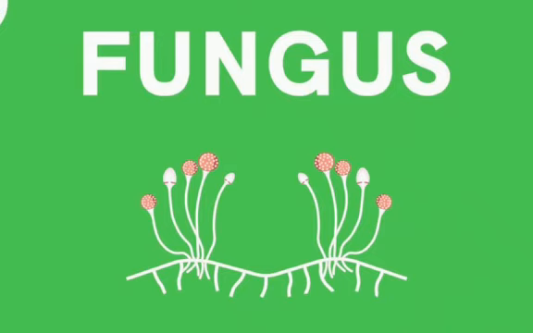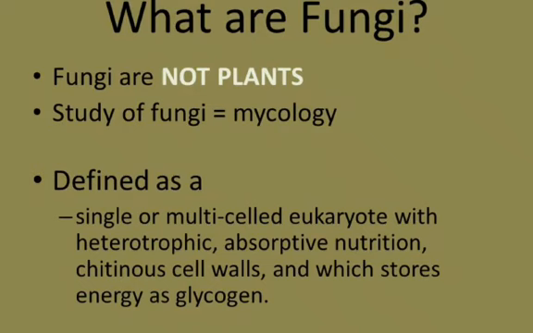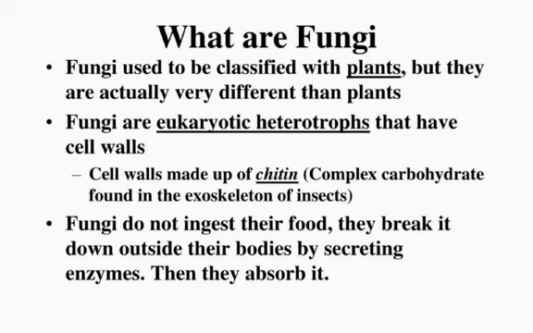The next type is fungus. What is fungus? Fungi are not plants. The study of fungi is mycology. Fungi are defined as single or multicellular eukaryotes with heterotrophic nutrition. Fungi used to be classified with the plants, but they are actually very different from plants. Fungi are eukaryotic heterotrophs that have cell walls made up of chitin, a complex carbohydrate found in the exoskeleton of insects. Fungi do not ingest their food, they break it down outside their bodies.